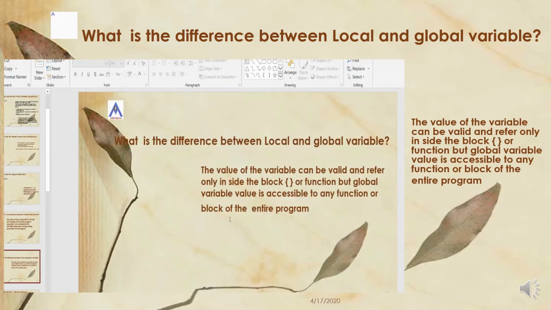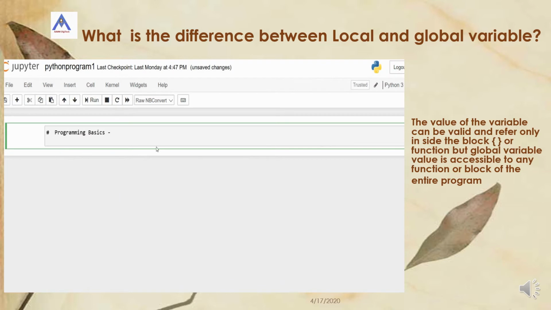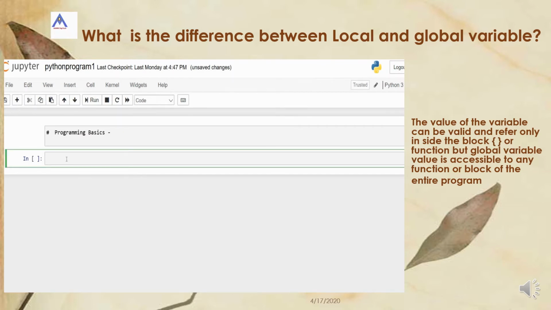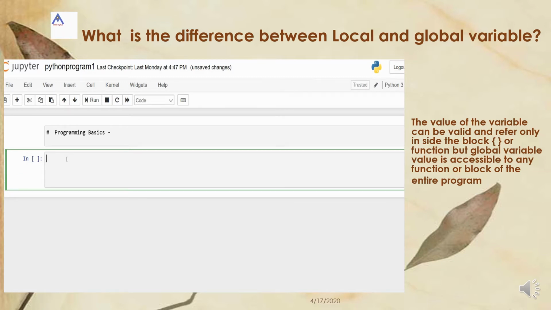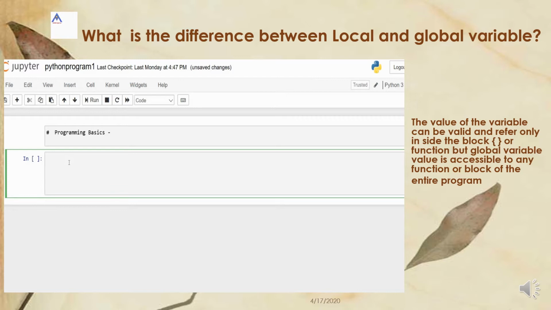In this slide, let us discuss the local and global variable concepts. In the show-me method of learning, let me write a simple program to make you understand the scope of the variable.